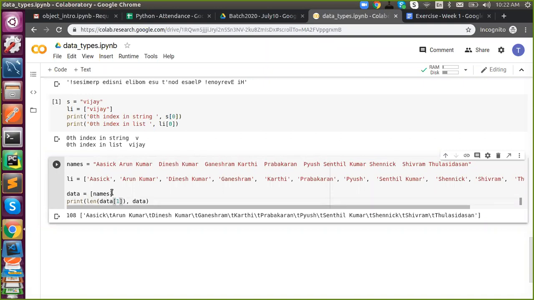Index error. Value error. Position error. Yeah. So Shivaram said it is a position error. Okay, the position is right. So what is the position?